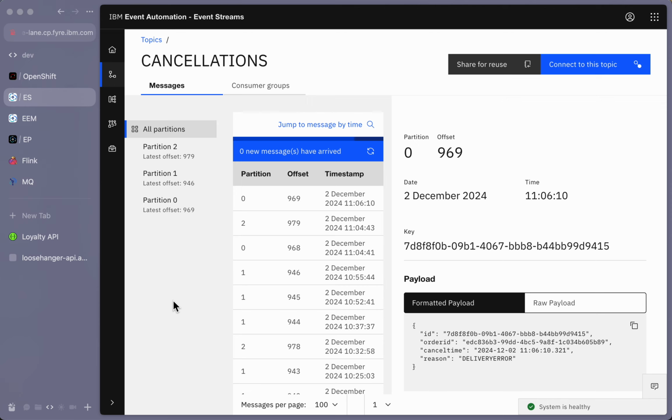Loosehanger has this stream of events for cancelled orders. Anytime a customer cancels an order, an event is emitted onto this Kafka topic with the ID of the order that was cancelled and the reason they gave for cancelling it. I want to show how event processing could help them to be more responsive to these cancellations, how they could identify opportunities to reach out to customers about their orders.